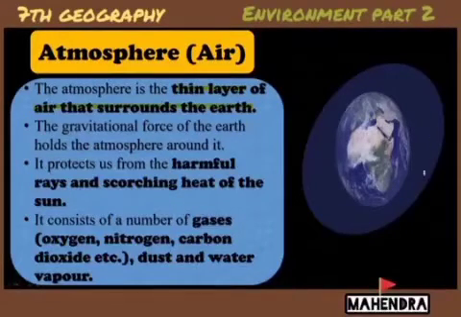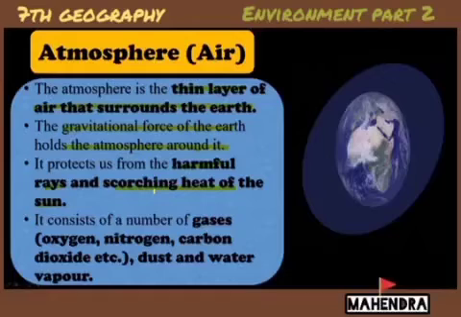Let's go to atmosphere. What is the meaning of atmosphere? The atmosphere is the thin layer of air that surrounds the earth. The thin layer is not visible to us, but it surrounds the earth. The gravitational force of the earth holds the atmosphere around us. What does it do? It protects us from the harmful rays and scorching heat of the sun.